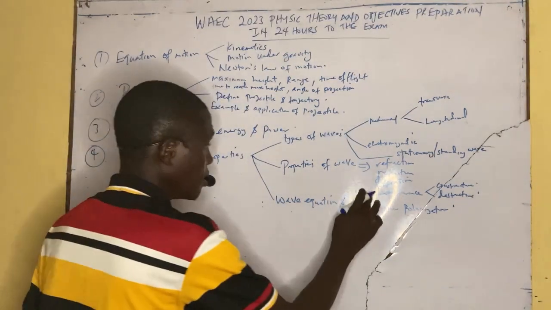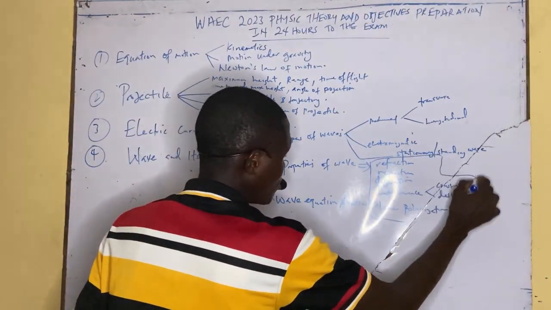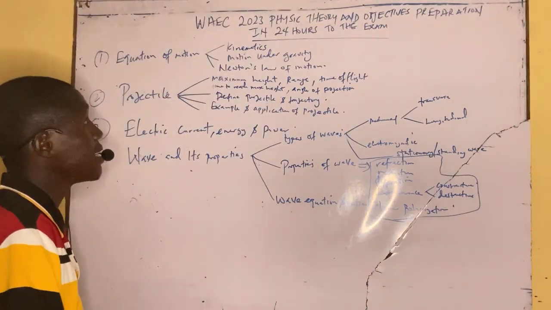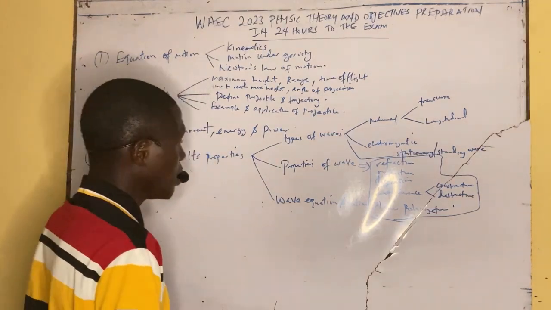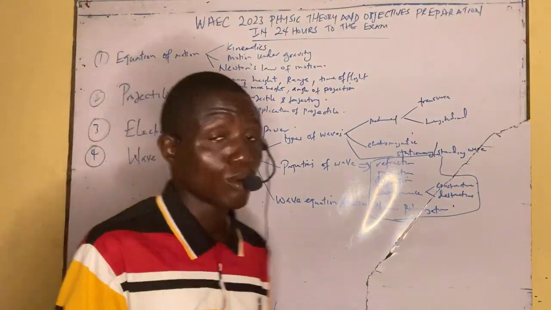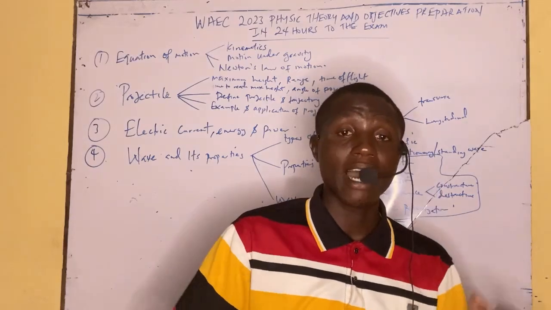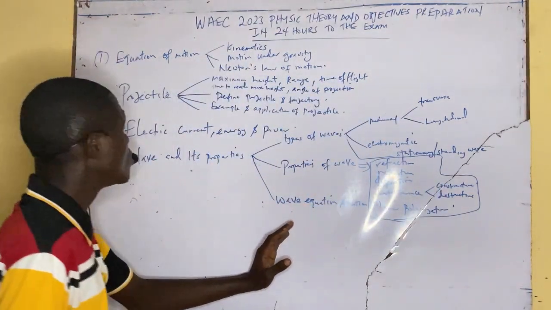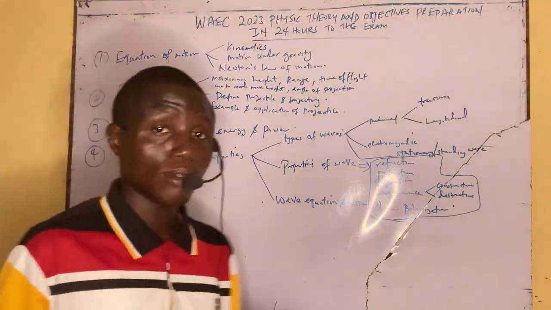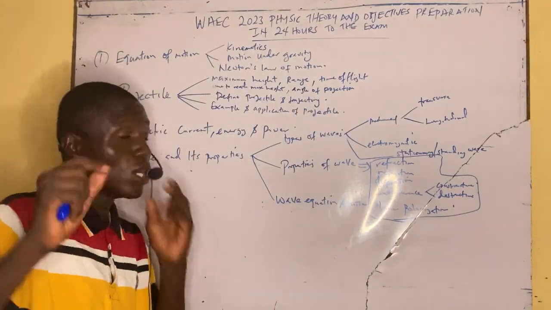Please don't mix it together. I'm just trying to give you what you need to know as far as physics 2023 WAEC is concerned. So now we have the wave equation and the wave motion: how to use the wave equation and how to calculate the wave motion, the common formula for wave. I know wave can be a very wide topic, but if you follow this method, you are on the right track of achieving your A.